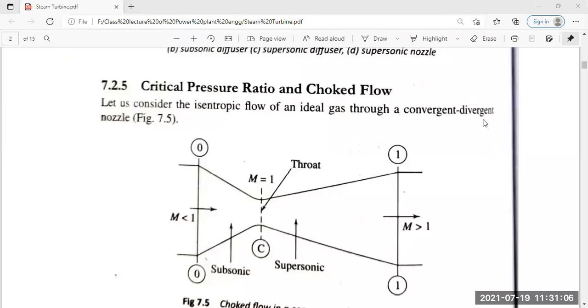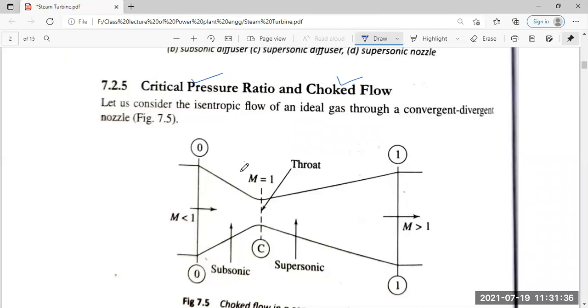Let us start our discussion today from the point we have reviewed last night. We have a critical pressure ratio. Our point of consideration today is the critical pressure ratio and choke flow.